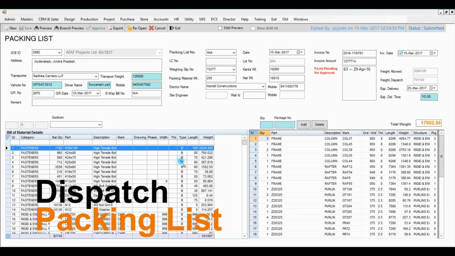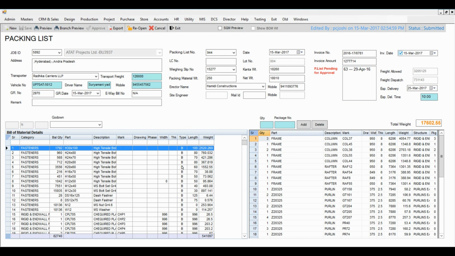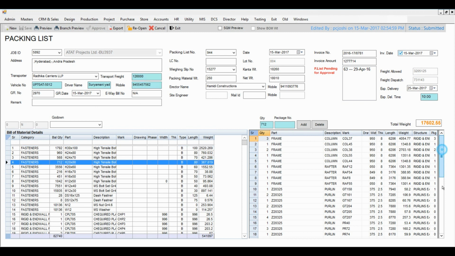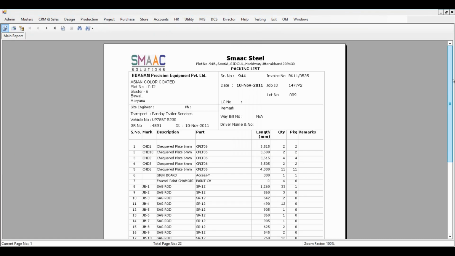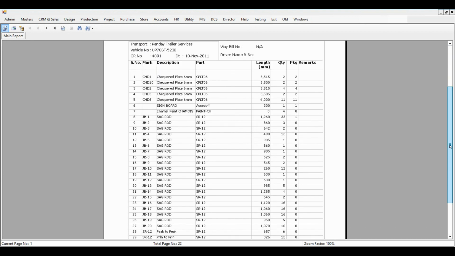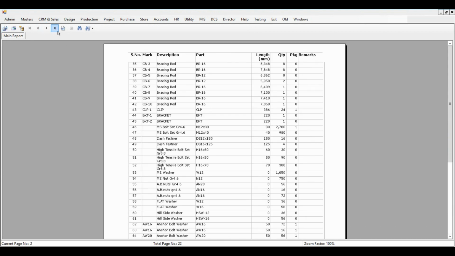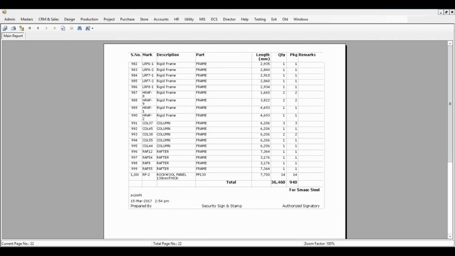Create your packing list without the hassles of Excel sheets. Just drag and drop and your packing list is created. You will now never forget any part on the site. Also, it automatically checks your orders and keeps your cost under control, like freight check, weight check using Kata weight, and a lot more. So now you do not need to worry about sending wrong items or having a loss in the project.